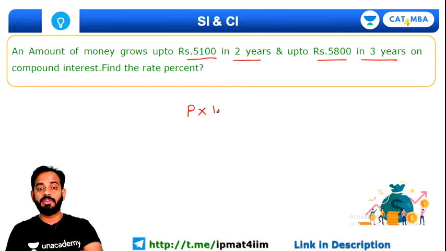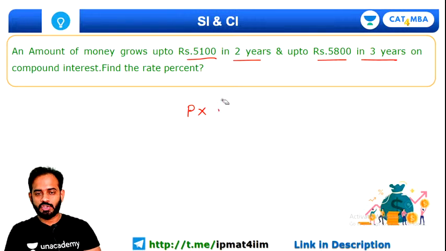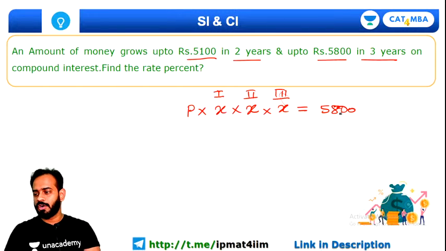Acha, we don't know the rate of interest. So let us consider it to be x. So P multiplied by x. This is for the first year. Again multiplied by x. This is for the second year. And again multiplied by x. This is for the third year. And after 3 years, this amount becomes 5800. All right.